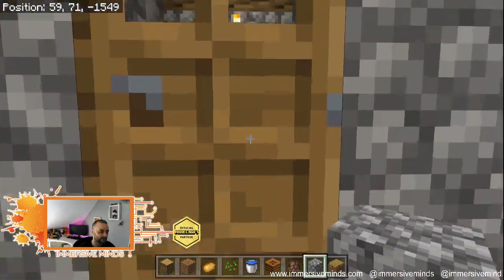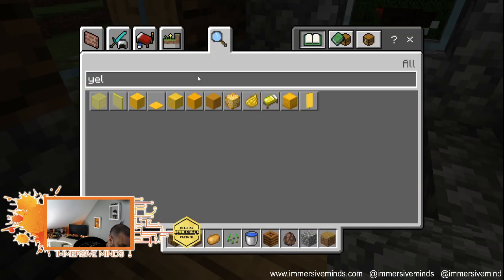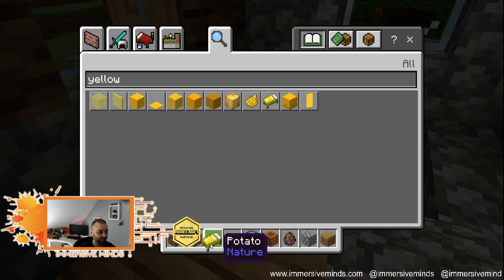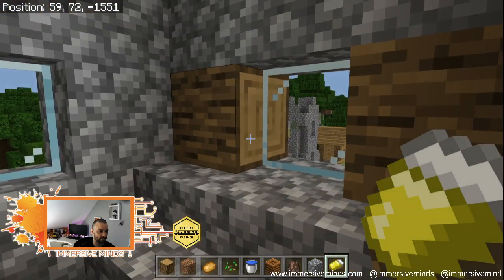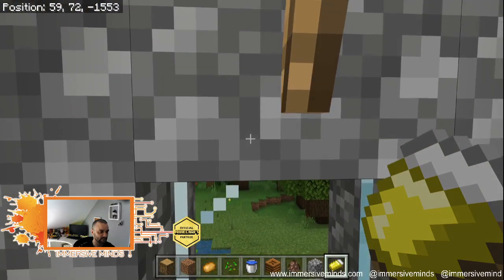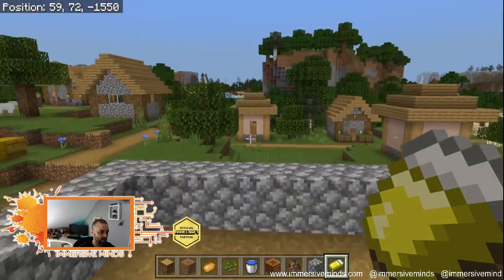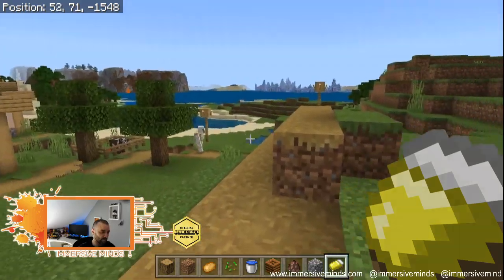Let's have a look in here. Let's put a bed in here. Oh, there's already a bed in here. I don't like that colour. Let's put in a yellow bed. There we go. I like that. I'm happy with that. Okay. Our house in the middle of our street.